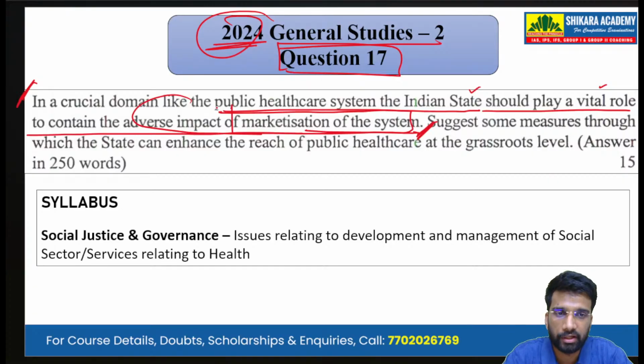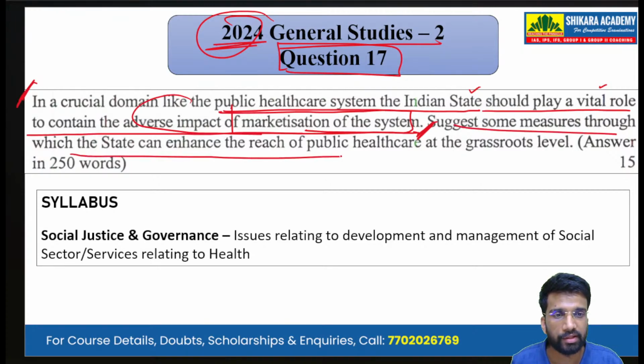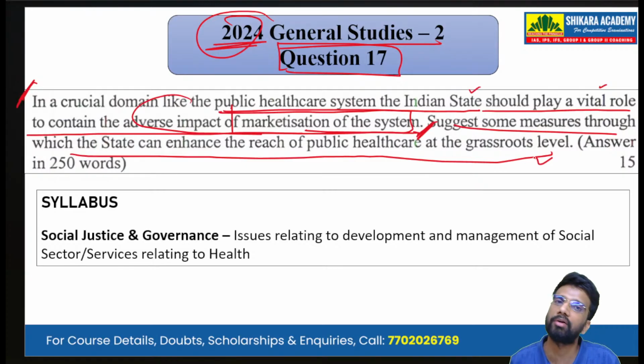So there has been a trend of the marketization of the public healthcare system in India, and what vital role the government can play in order to contain or reduce the adverse impact of this marketization. We have to suggest some measures through which the state can enhance the reach of the public healthcare at the grassroots level. And we have to highlight the adverse impact. Okay. In the first half of the answer, we have to write the adverse impact of marketization. Then we have to suggest some measures.